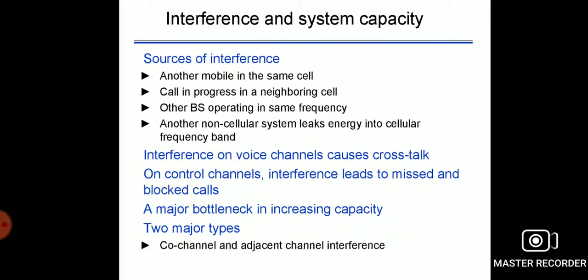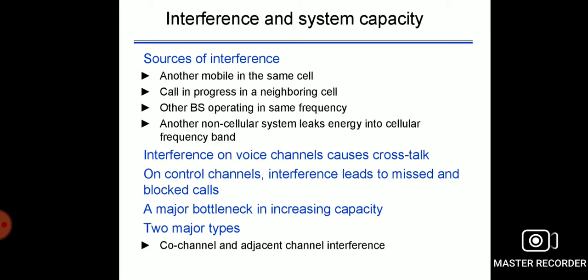In this lecture, EC8652 Wireless Communication, Unit 2, Cellular Architectures. In previous classes, we have already discussed multiple access techniques, the frequency reuse techniques and the channel assignment strategies. Now today we are going to discuss interference and system capacity.